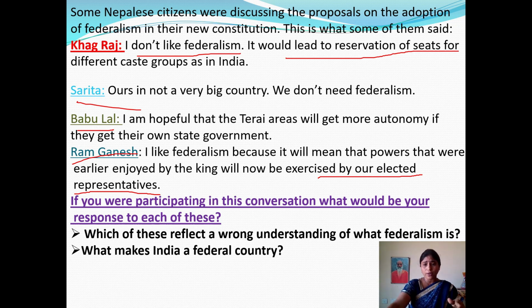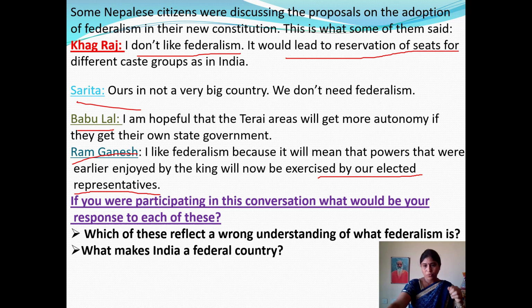Ram Ganesh likes federalism because earlier all the major decisions were taken by the king. In a representative federal government like India, all these powers are exercised by our elected representatives.